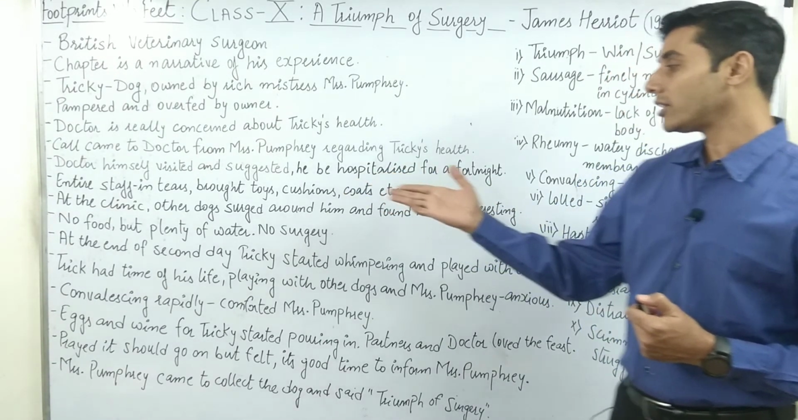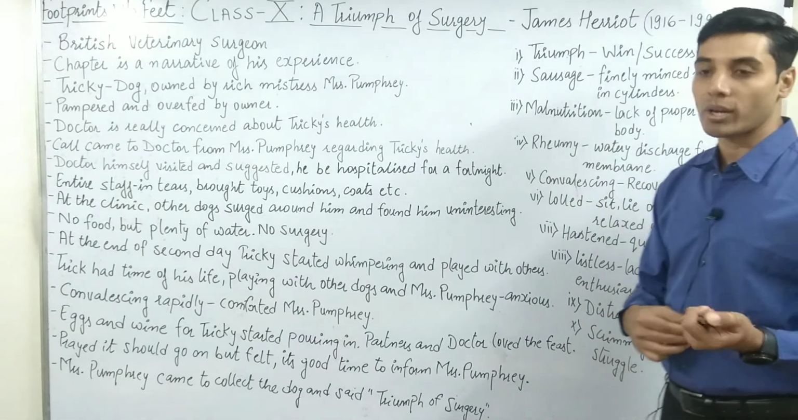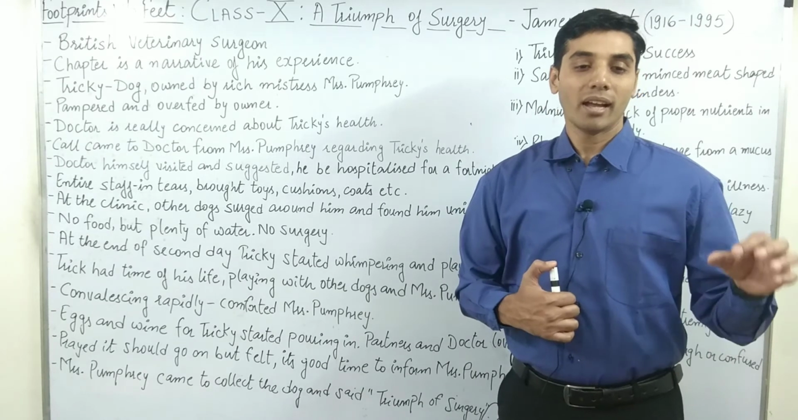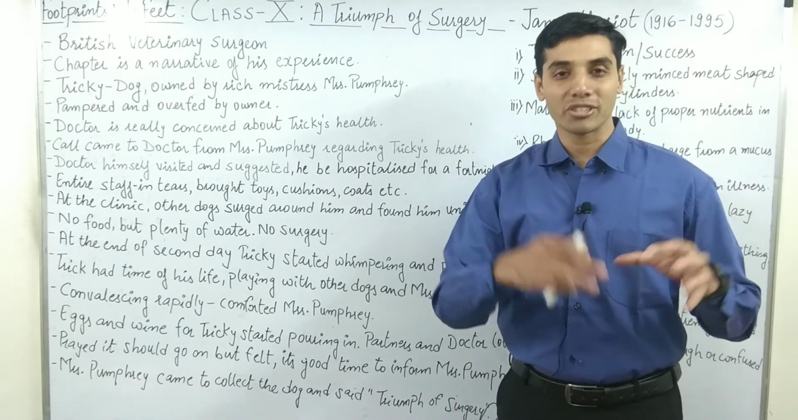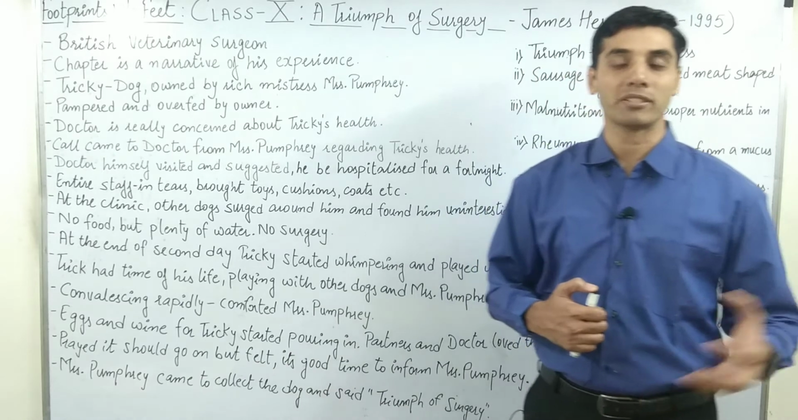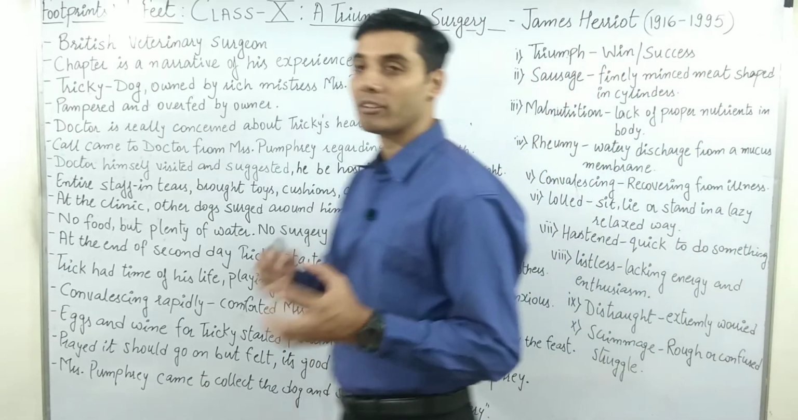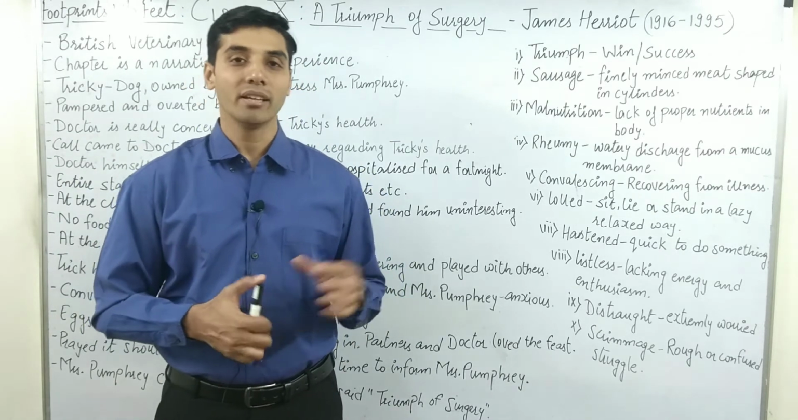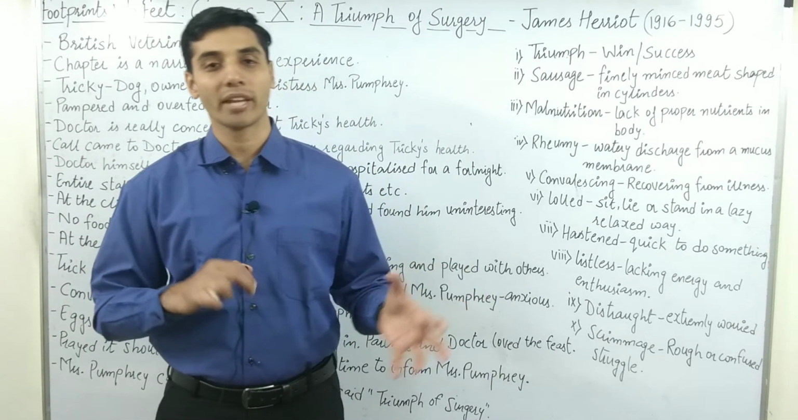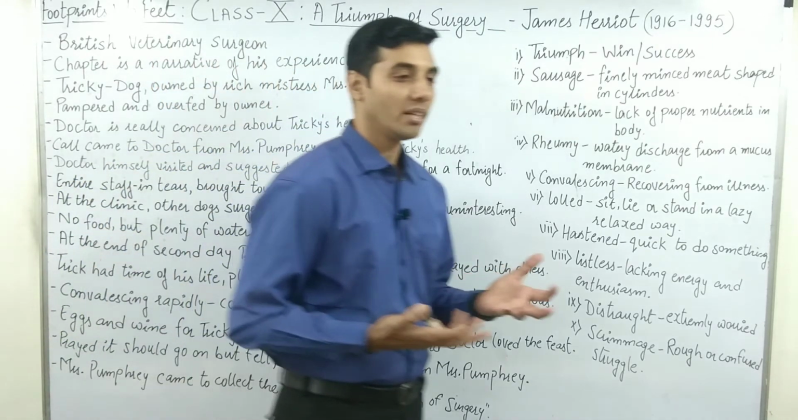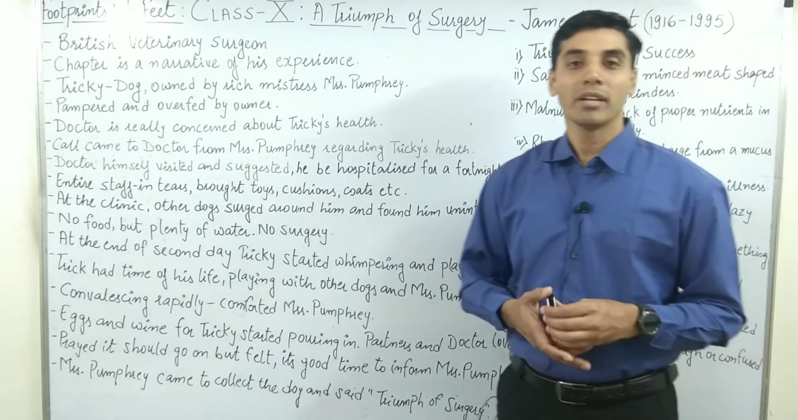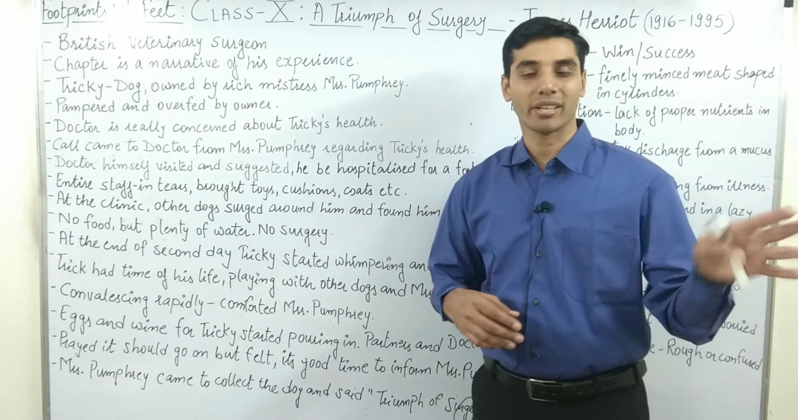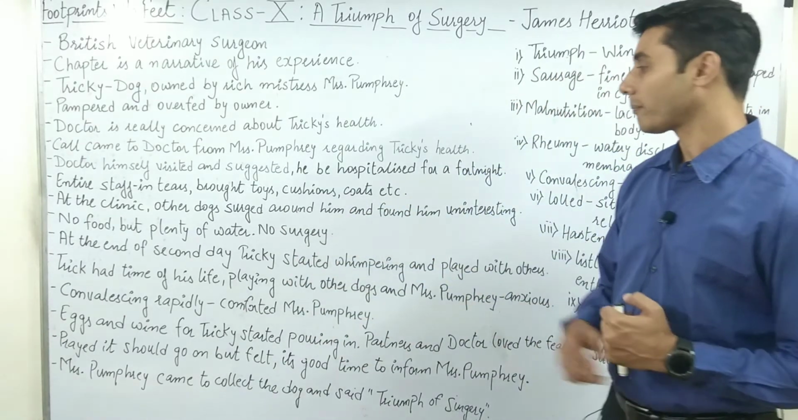So at the clinic, other dogs searched around him and found him uninteresting. Why? There were other dogs also in the doctor's clinic, and any new member who comes to the clinic, everybody is going to look, oh, there's a new member within our community, and they kept on looking at Tricky. But since Tricky was not moving, was not showing any energy or enthusiasm to play, all of those dogs simply left him, thinking, okay, he's just a motionless object, let's ignore him. So nobody played with him.